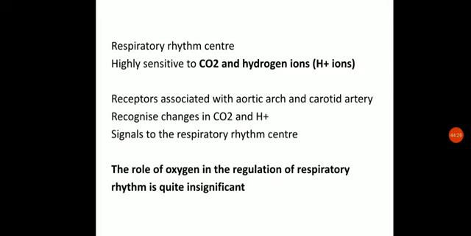Okay. Next is the respiration rhythm center. This is the particular part of the nervous system mainly found in the central nervous system, that is in the brain.